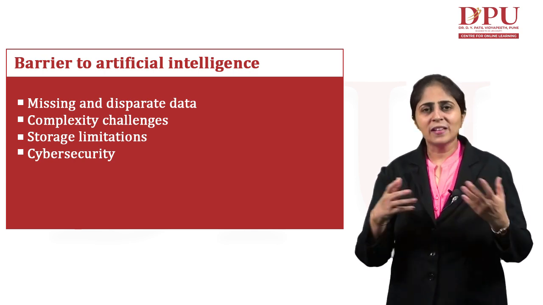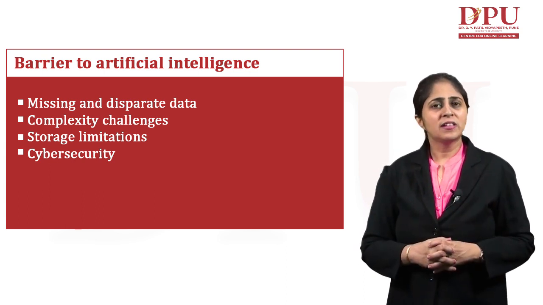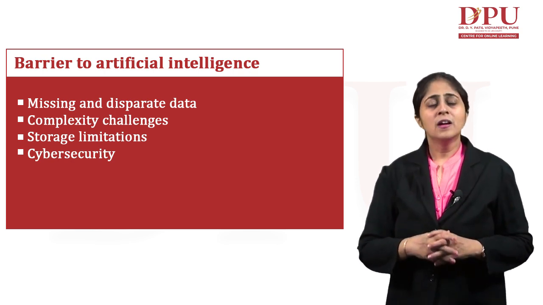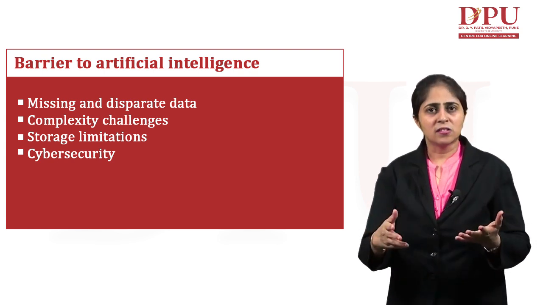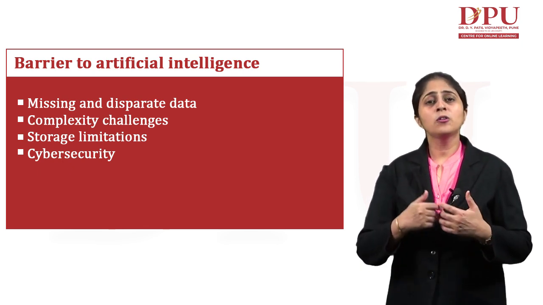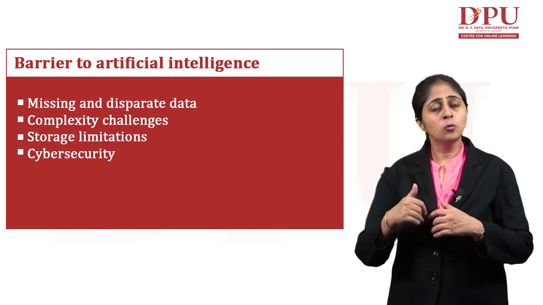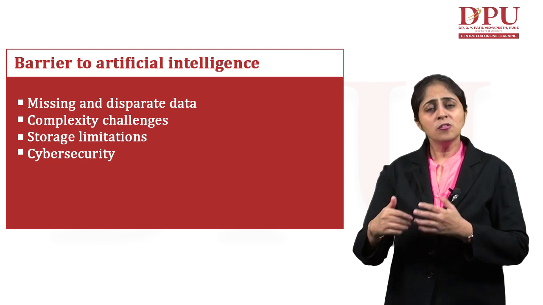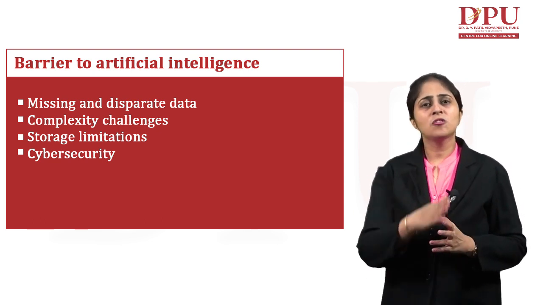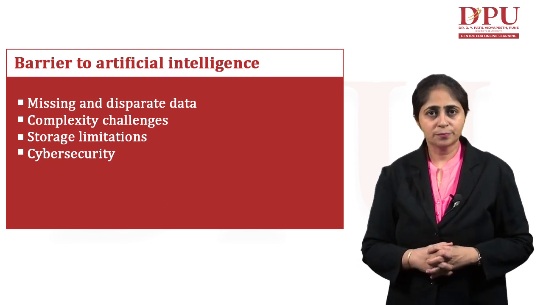Second is the complexity challenges. Developing an artificial intelligence machine is a complex task in itself. There are various complexity challenges. Suppose we are trying to build an intelligent machine. We want it to understand human speech, to do natural language processing. Since people have different ways of speaking, there are various complexity challenges that these machines have to face.